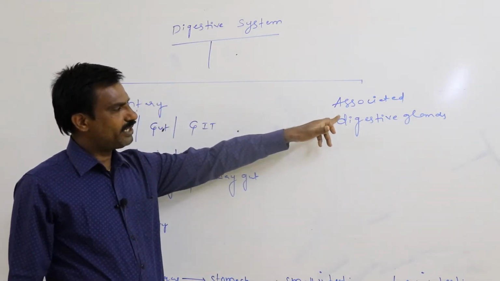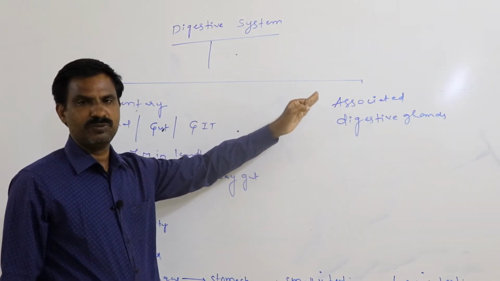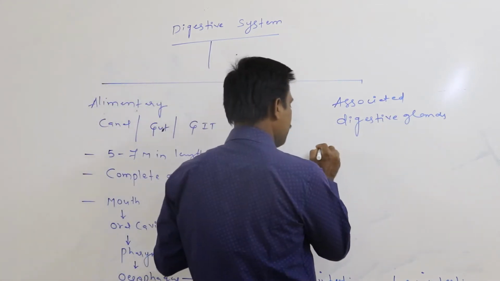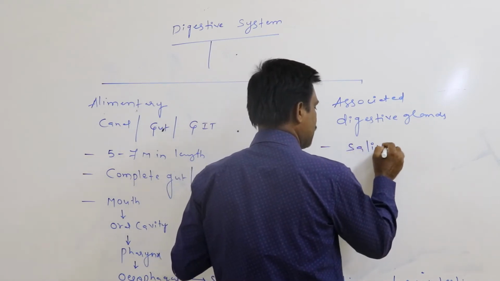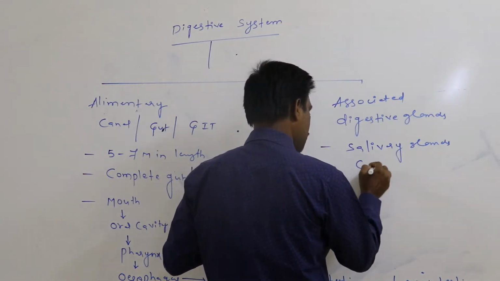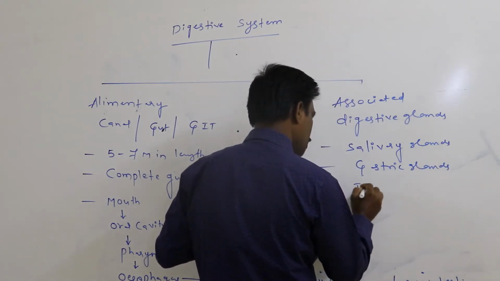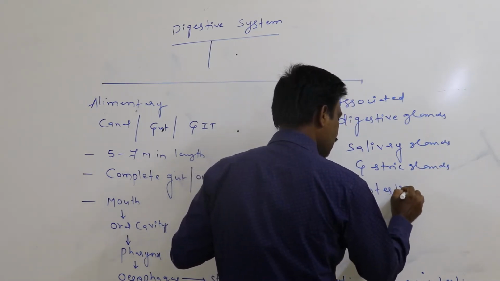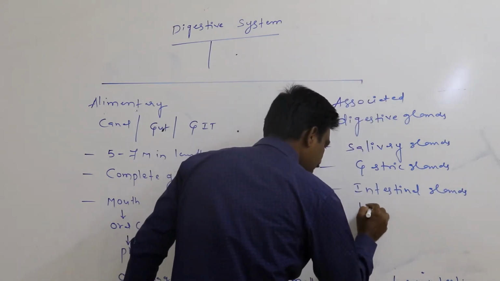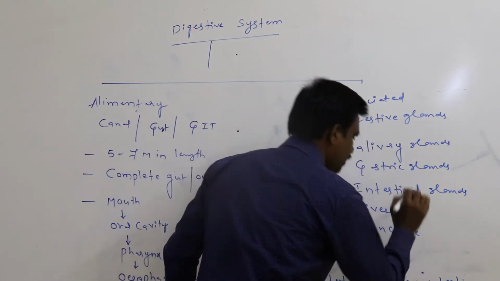Again, what are the associated glands which are present? What are the digestive glands which may be present in association with alimentary canal of the human? First one is the salivary glands. Second one is the gastric glands. Third one is the intestinal glands. Fourth one is the liver. Fifth one is the pancreas.